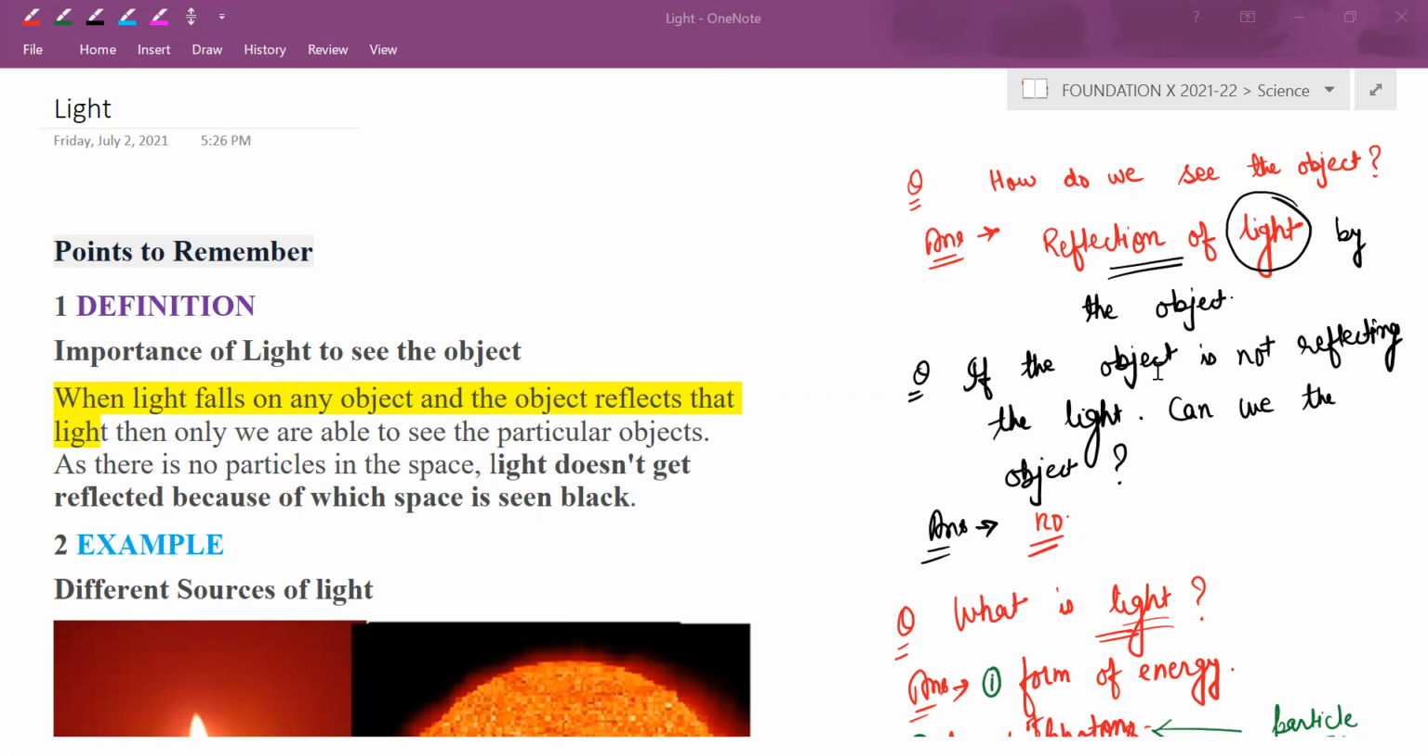So how do we see the object? By reflection of light by the object. So the object is reflecting, then only we are able to see the object. If light is not reflecting, can we see the object? Yes or no? No. We cannot see the object.